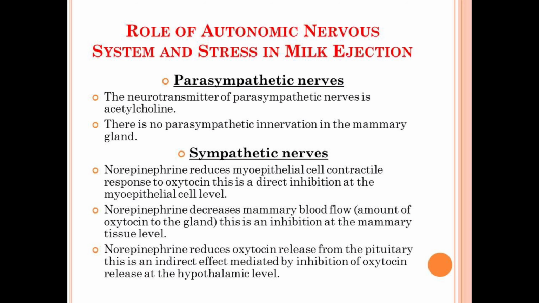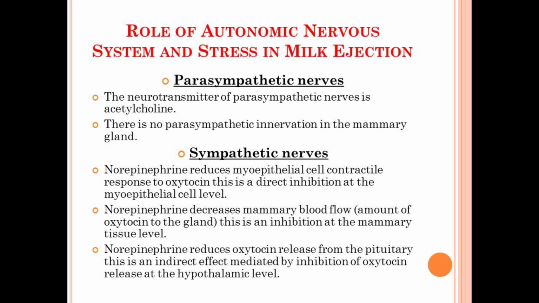Now, moving forward, we will discuss the role of the autonomic nervous system and stress in the process of milk ejection. As we already know, there are two types of nerves involved in the autonomic nervous system. The first is the parasympathetic nerves and the second is the sympathetic nerves. Simply, there is no innervation of parasympathetic nerves in the mammary gland. It implies that there is no role of the parasympathetic nervous system in milk release.